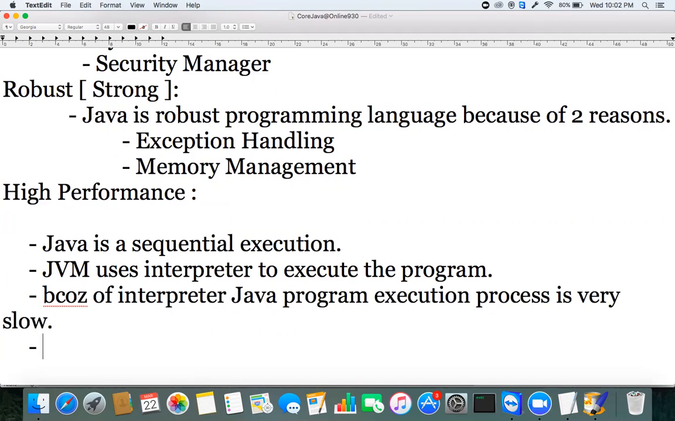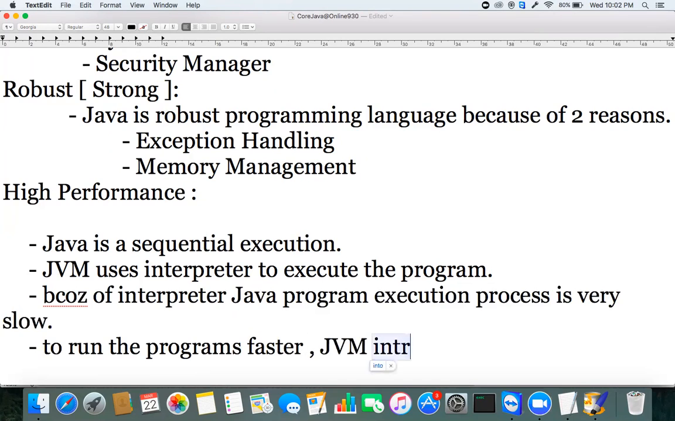Initially, that's what people were worried about with Java. It was very slow in executing programs. So this is a problem. Let's see how they resolve this problem. Because of the interpreter, Java program execution is very slow. To run the programs faster, JVM introduced a concept called just-in-time compiler.